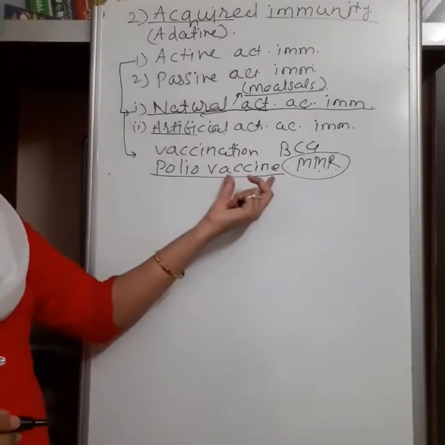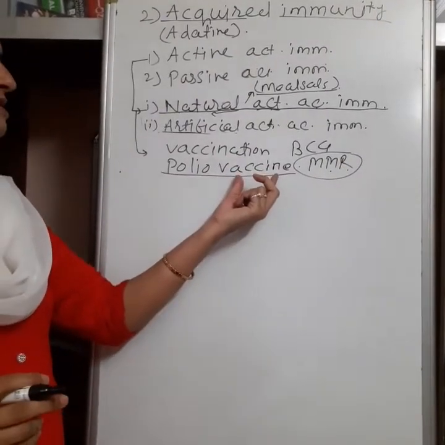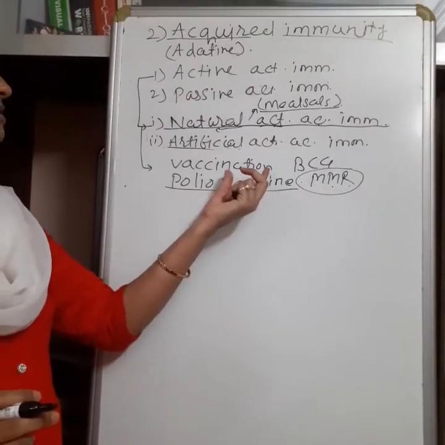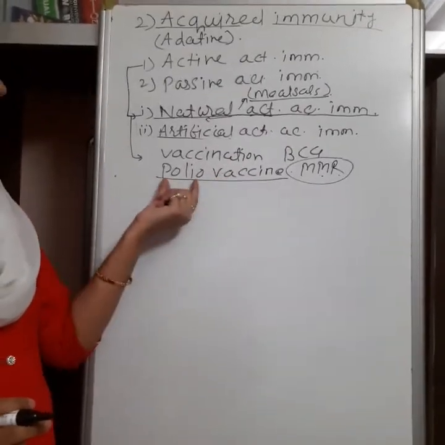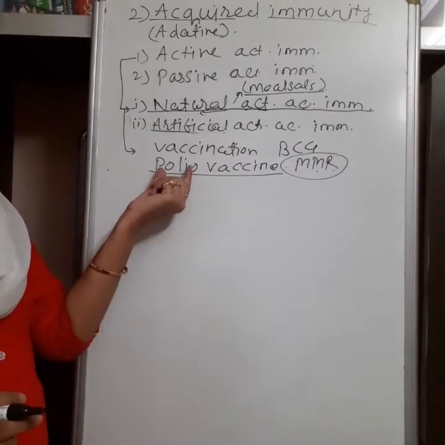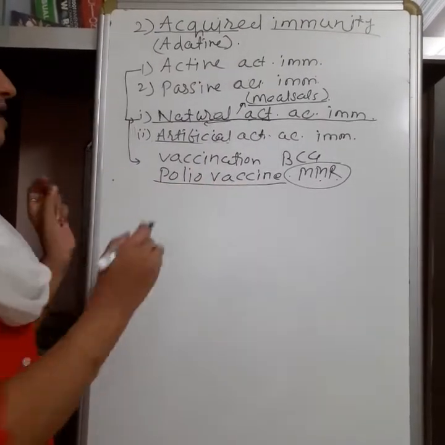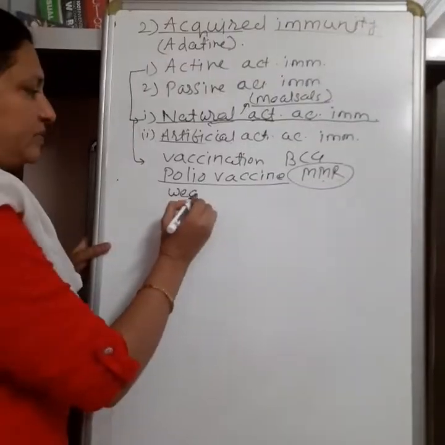Now see here, what is a vaccine? Actually, a vaccine consists of the same microorganism or pathogen. The polio vaccine consists of the virus which causes polio, but these viruses are weak.